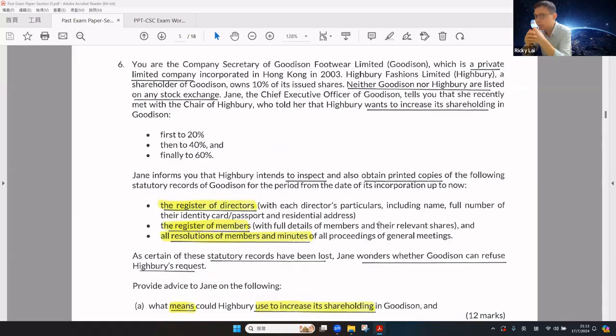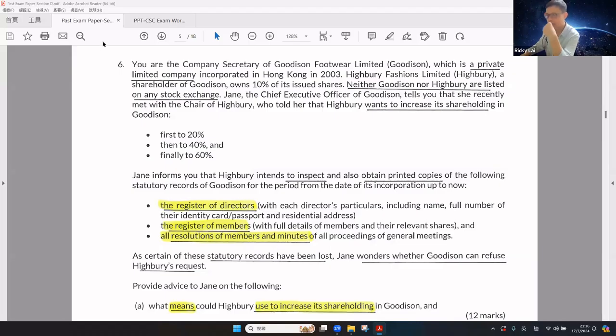Now Hybrid wants to increase this shareholding, first from 10% to 20%, then from 20% to 40%, and then finally to 60%. What are the means by which Hybrid can increase his respective shareholdings? Jing informed that Hybrid intends to make inspection and obtain printed copies of the following statutory records, including the register of directors, register of members, all resolutions of members and minutes of all proceedings of the general meetings. Some of the records have been lost. Can the company refuse Hybrid's requests?